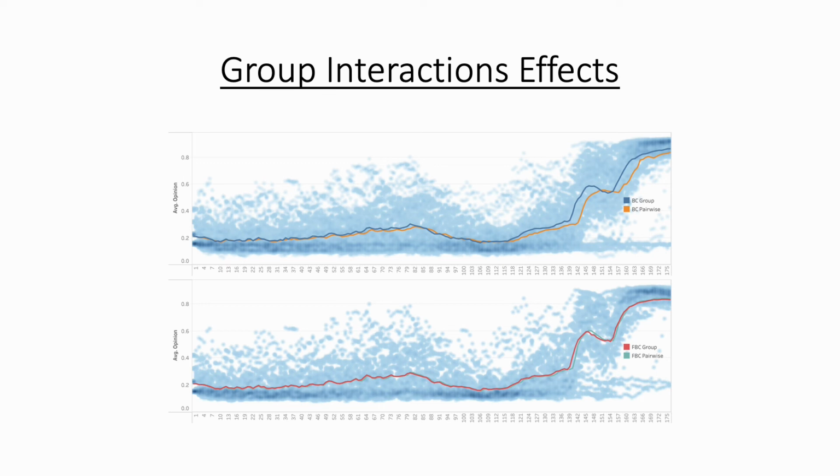Finally, we compare the effects of pairwise and group models for the BC and FBC models. 5 simulations were run for this. What can be seen is that for both models, a group version allows for a slightly quicker reaction to events in the race, or the difference is negligible for the FBC model. It is quite pronounced for the group BC and pairwise BC model though, and finishes with a higher local opinion.